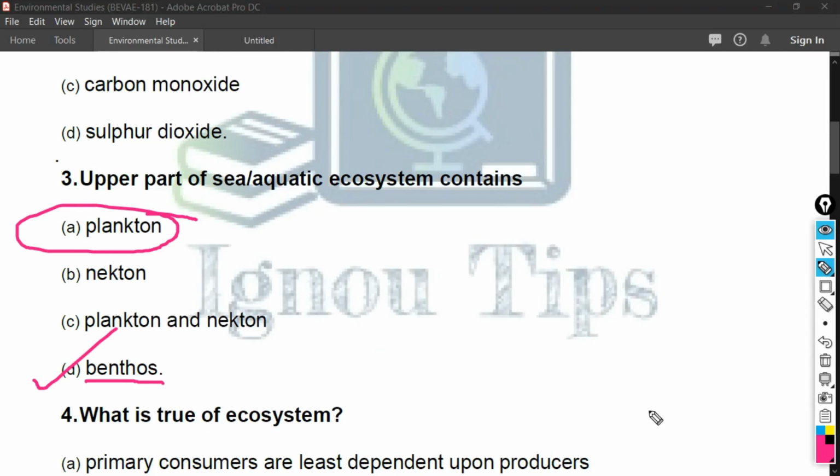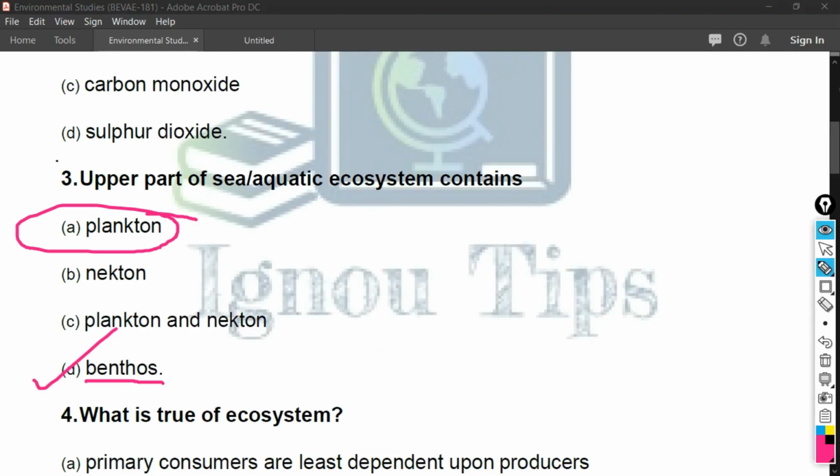These are the organisms which remain attached or clinging to stems and leaves of rooted plants or substances emerging over the bottom mud. Okay. And the third part of the ecosystem contains plankton, and plankton are organisms that live in large bodies of water and are unable to swim against a current, actually unable to swim against the flow of a river, sea, etc. Okay, planktons are just floating in the direction of water current.